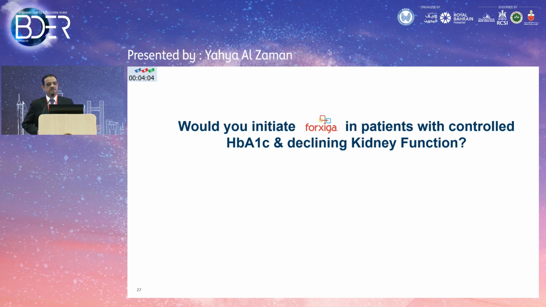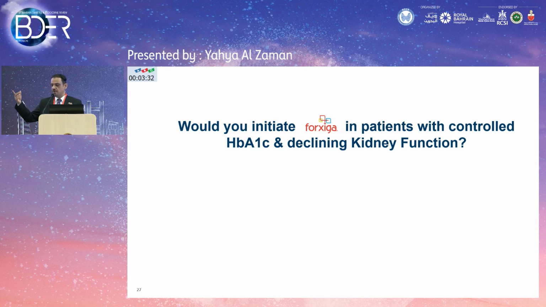Would you initiate Forxiga or dapagliflozin, SGLT2 blockers in general, in a patient who has controlled HbA1c with declining kidney function? This is very important. You have two scenarios. In one, you have a patient with well-controlled type 2 diabetes on simple medication, or maybe even on insulin. He's controlled on glucophage, on insulin, or on sulfonylurea. He's still not on an SGLT2 inhibitor, not on DAPA. Would you start or shift the patient to dapagliflozin?